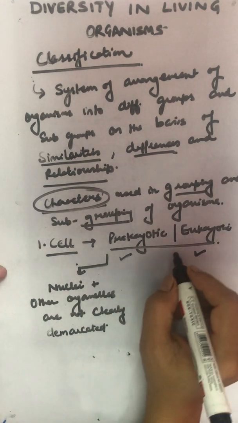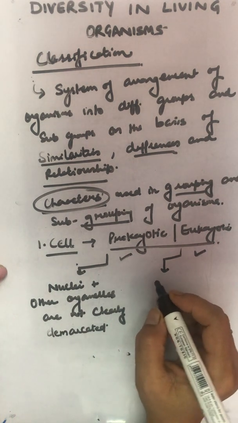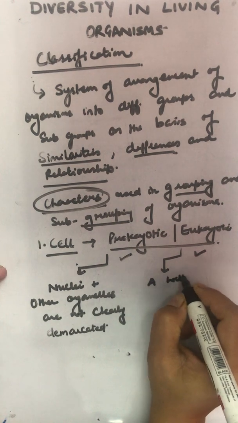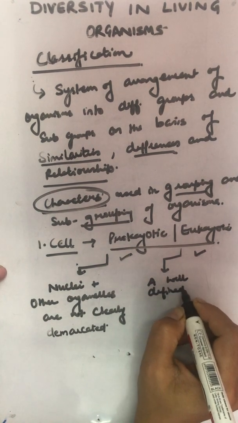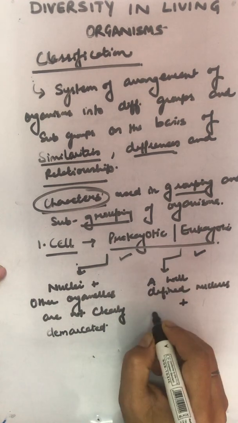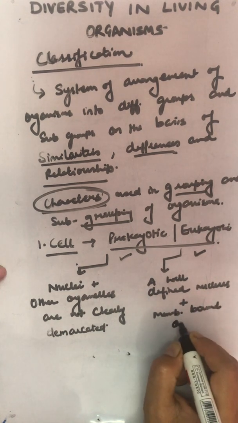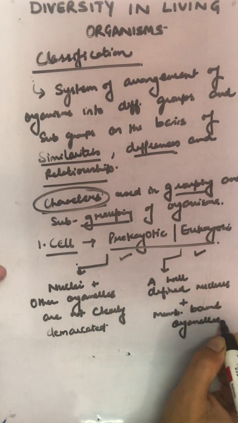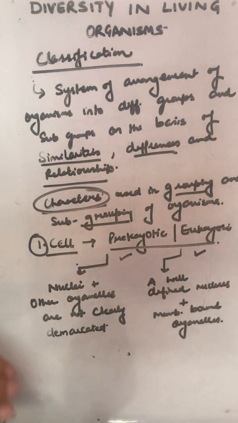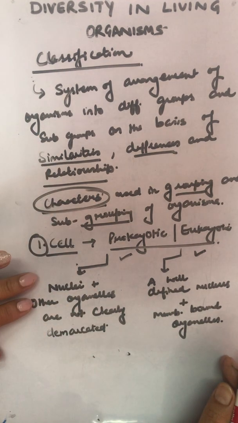Okay, and if we say it's a eukaryotic cell, then it has membrane bound organelles along with a well developed, well defined nucleus. So this is the first point that will make us clear which organisms we have to put in this category and which organisms into this category when we are going to classify them.